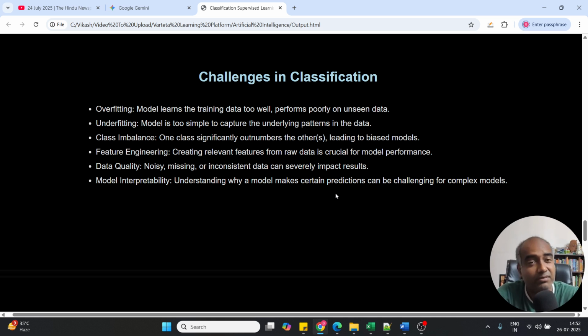You need to take care of this, because until you have removed the bias in your model, your model is not following the ethical principles, and that model will not be acceptable. Only those models which are fair, which are following all the RAI guidelines and all the RAI principles, only those models will survive. Otherwise, no other model deserves to survive, basically.